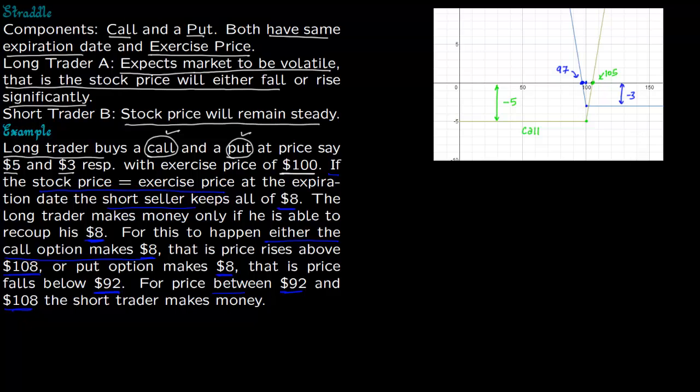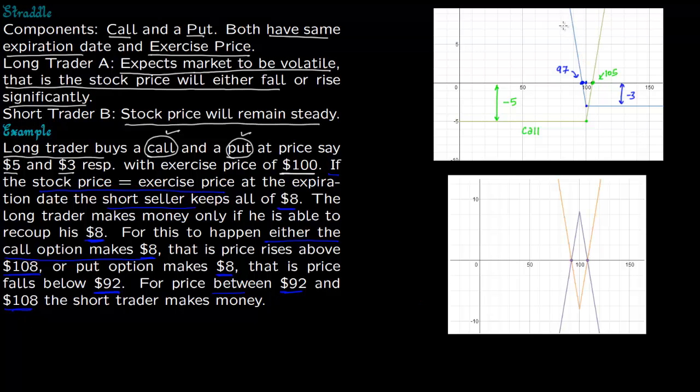So let us see this graphically. We are going to add this blue graph and this green graph to get this orange graph. So this orange graph is the long trader payoff. We just have added the blue graph and the green graph. You can see at 100 you had minus 3 here and you had minus 5 here. You add both of them, you get minus 8 right here at 100. So you basically are adding point by point these two graphs.